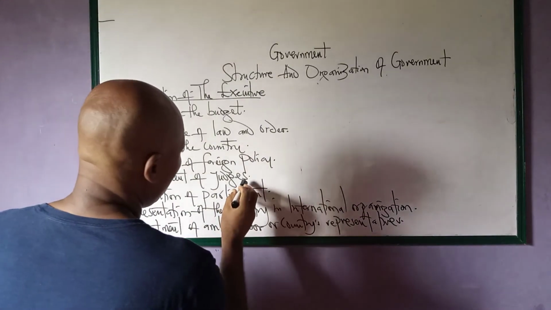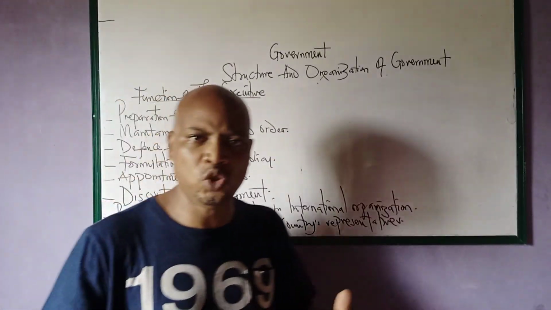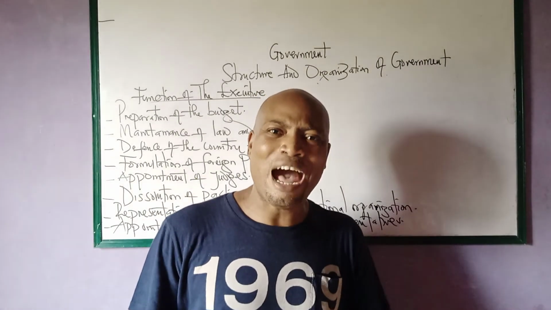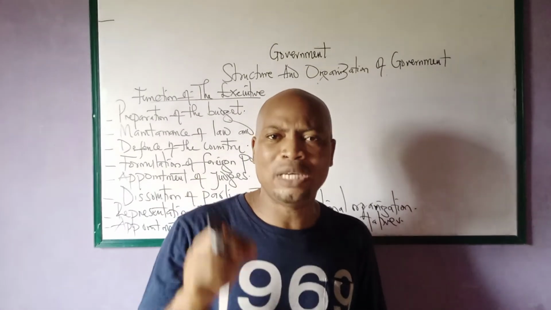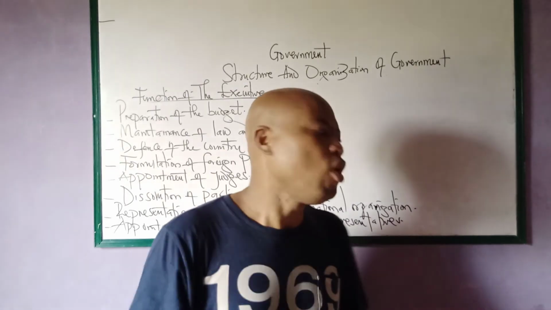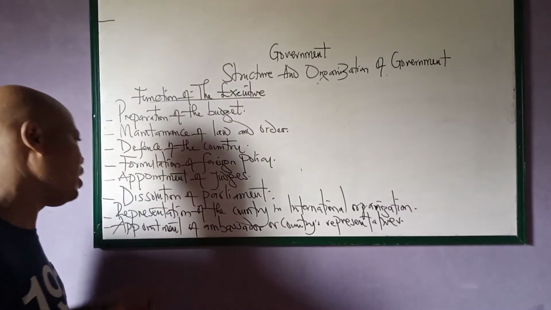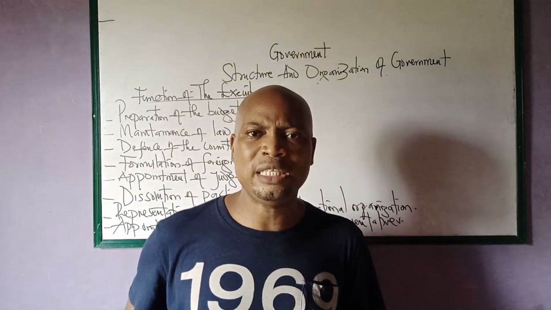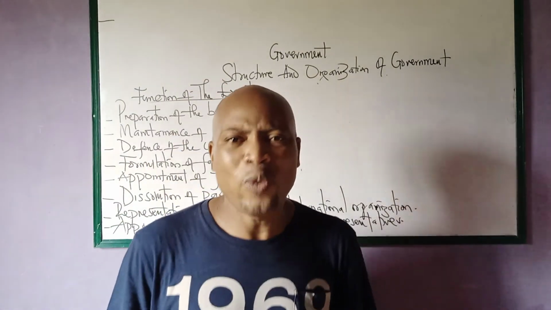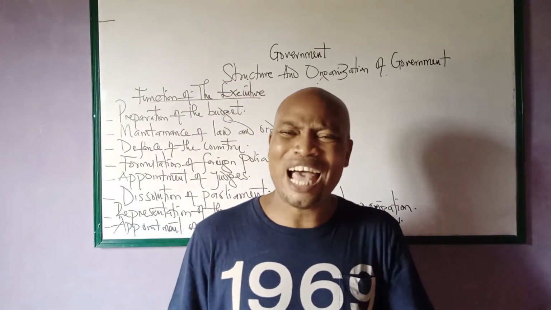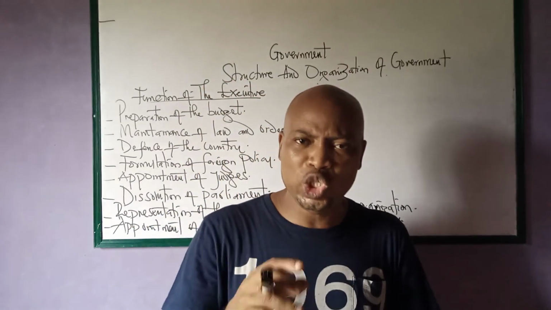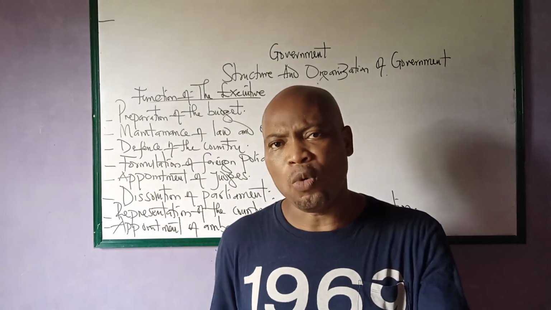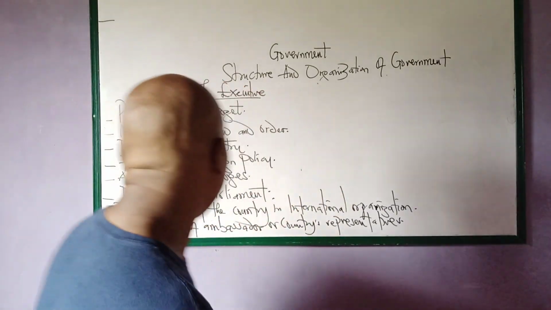The appointment of judges. We are talking about the appointment of the Chief Justice of the Federation and other justices in the system. They are appointed by the executive arm of government, subject to the ratification and approval of the legislative arm of government. Then the dissolution of the parliament. The executive also has the responsibility of dissolving the parliament when the parliament has expired its term. It is the duty of the head of the executive to dissolve the parliament, most especially under the parliamentary system of government.